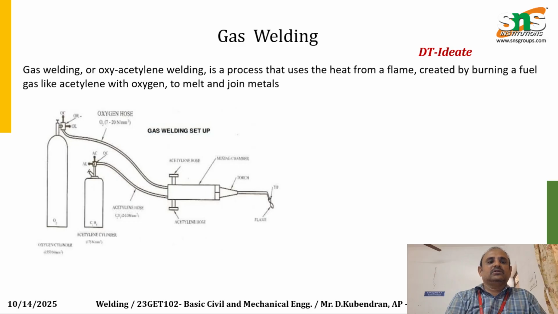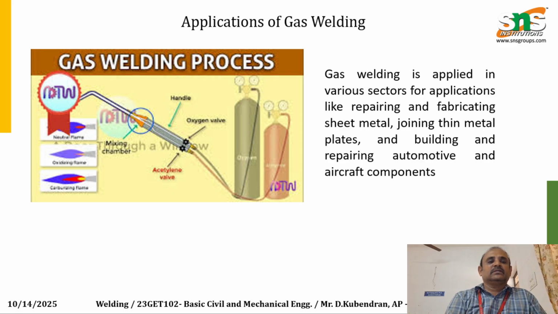The principle behind the arc welding process is an important one, because arc welding is a process in which joining of metals is done by melting them using an electric arc between an electrode and the workpiece. The heat generation: the electric arc produces intense heat, up to 6000 degrees centigrade, that melts the base metal under the electrode tip. The electrode role: the electrode can be consumable or non-consumable.